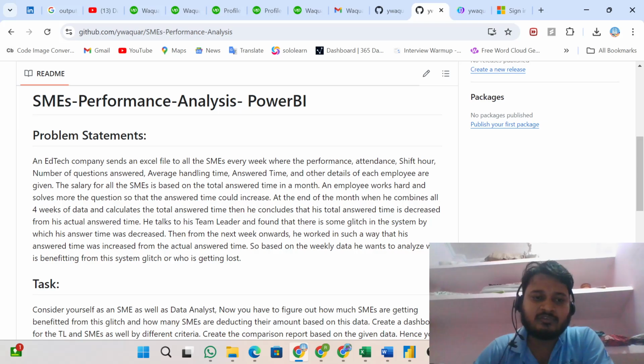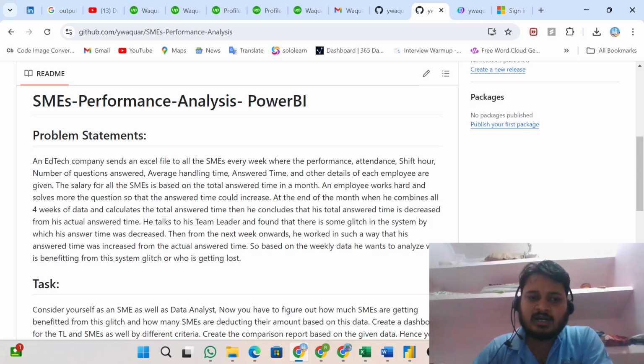Also, the salary of the SMEs was based on the number of working hours. It means the salary of the SMEs was based on the total answer time, as it was a contractual kind of job.